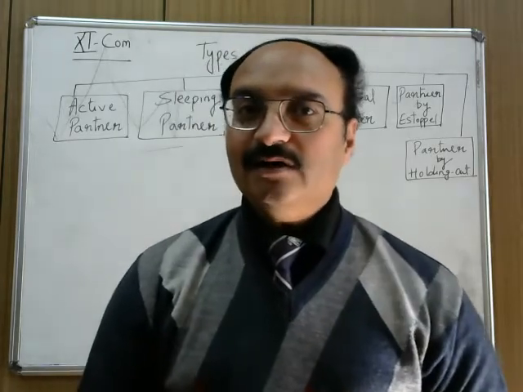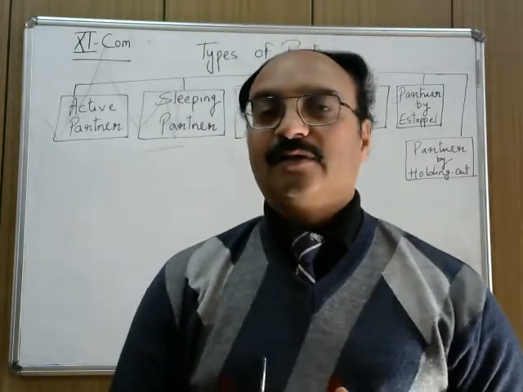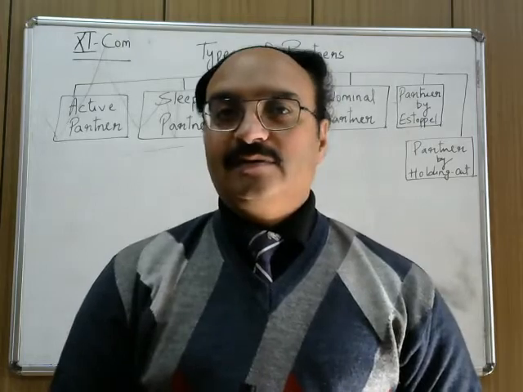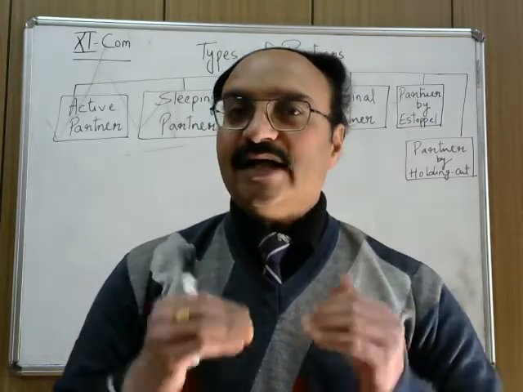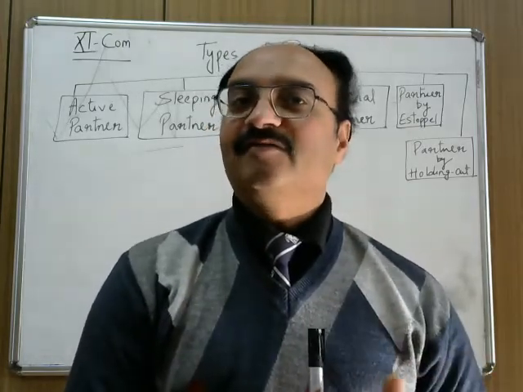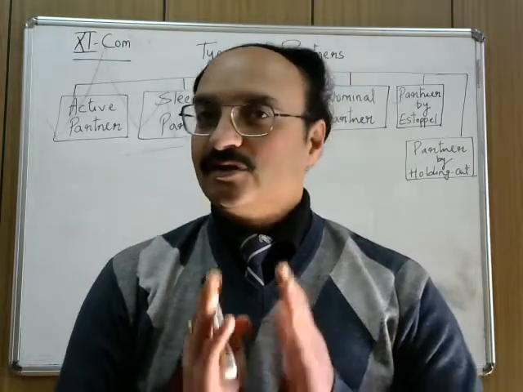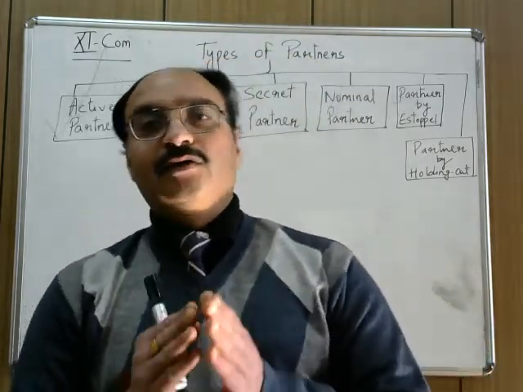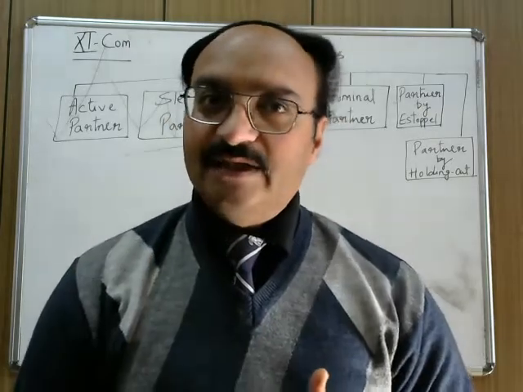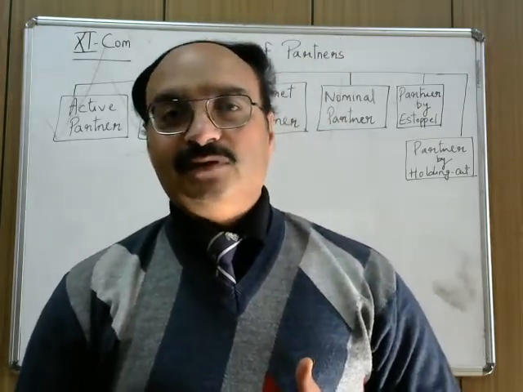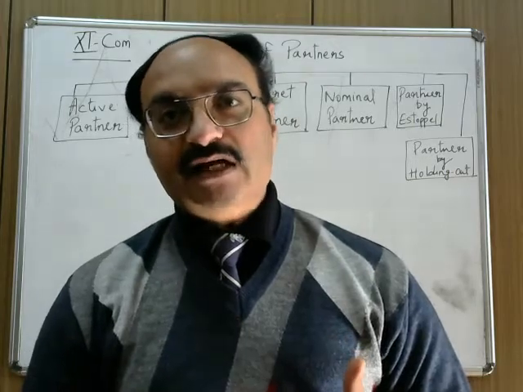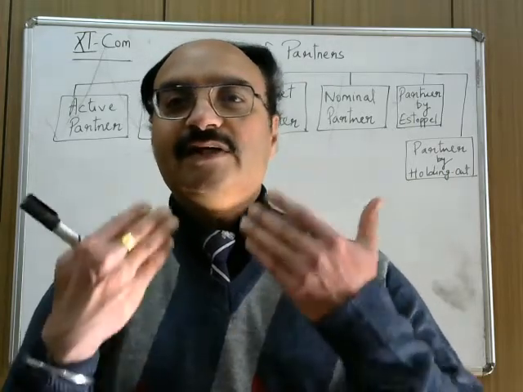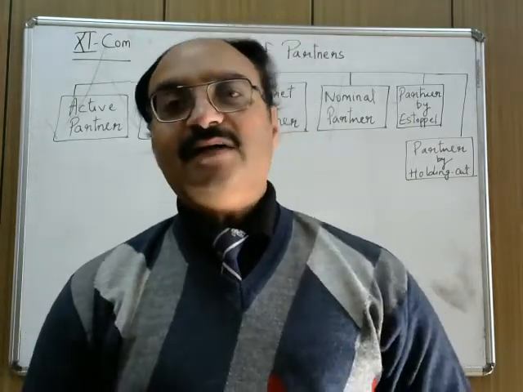Second is sleeping or dormant partner, means he is not active like the active partner. Not active is dormant. So the dormant partner is the partner who does not participate in the management of the firm. These type of partners are bound by activities of other active partners.